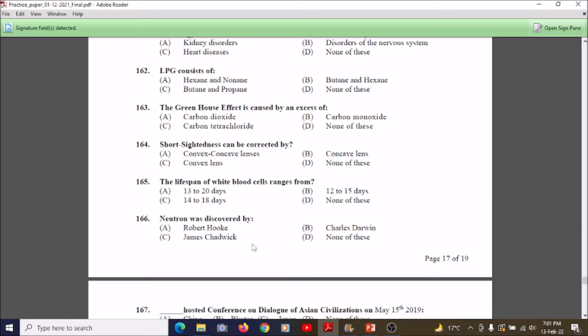So we move towards question number 166. Neutron was discovered by: A, Robert Hooke; B, Charles Darwin; C, James Chadwick; or D, none of these. So its correct answer is James Chadwick. So neutron was discovered by James Chadwick.